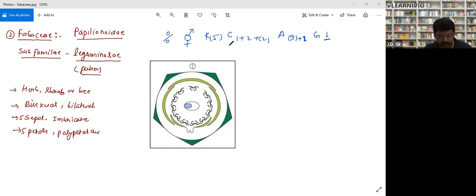Full stop. Generally, they have vexillary estivation. If you find anywhere that is 1 + 2 + 2, the estivation is vexillary. Polypetalous and with vexillary estivation.